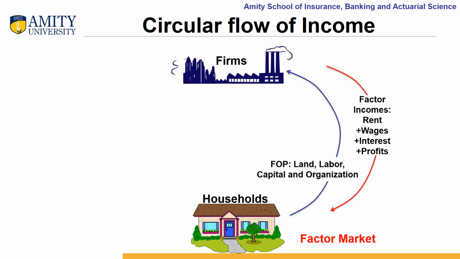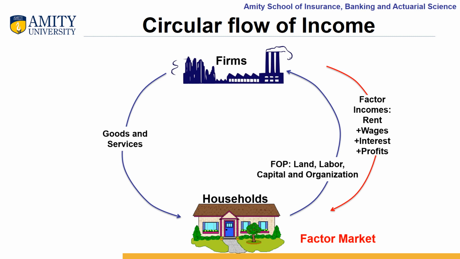And these households, they will buy the goods and services. So whatever good you have produced, be it a watch, maybe a shoe, maybe a pen, maybe any other commodity or a service, these households will buy these goods and services produced by these business firms for their daily requirements.